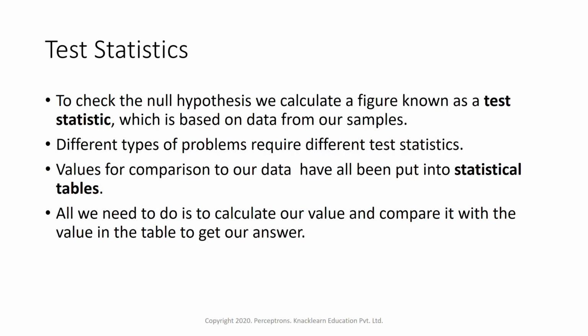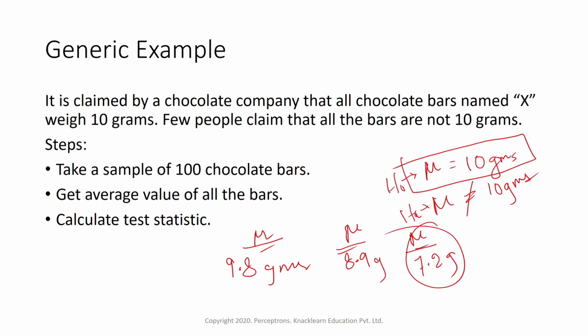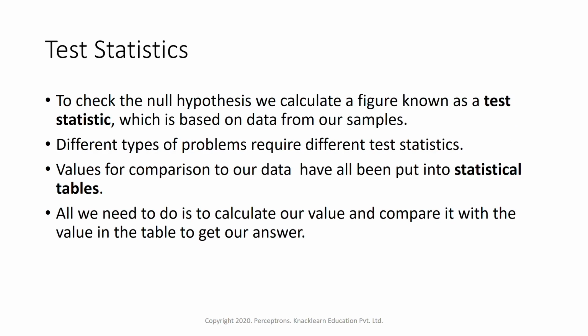Then we understood how to do hypothesis testing, that is by using something called a test statistic. These test statistics are of various types like z-test, t-test, f-test. Depending on the type of data and the type of problem, we'll be selecting a test. When we do any statistical test, we get a value. Suppose we did a z-test, we get a z value.